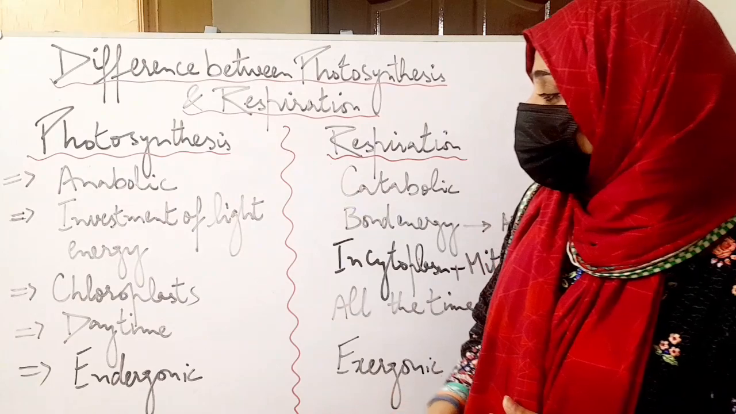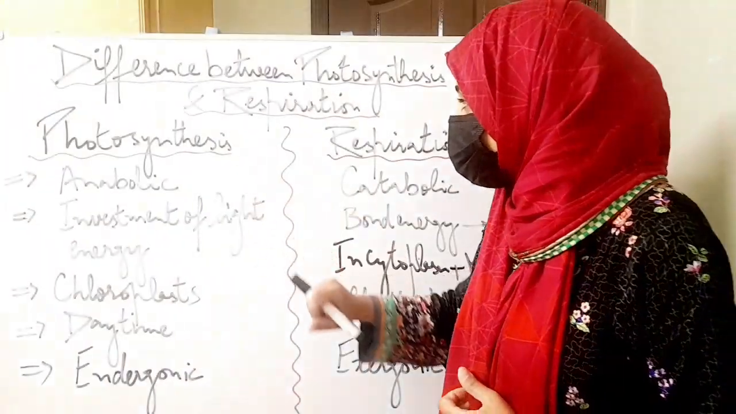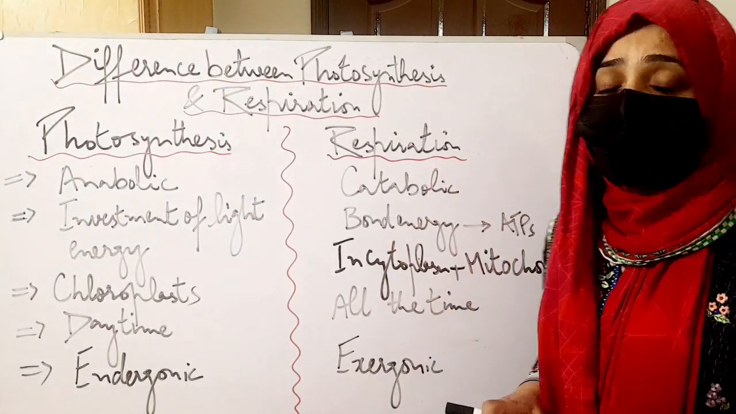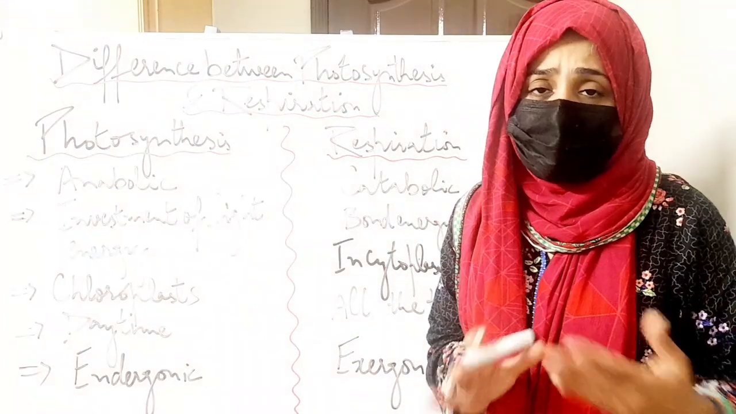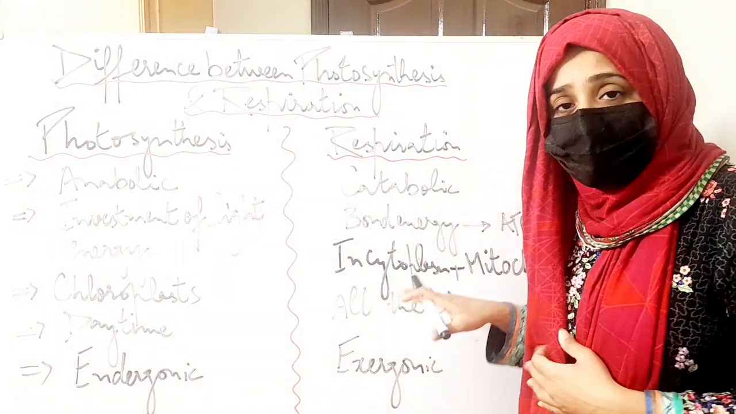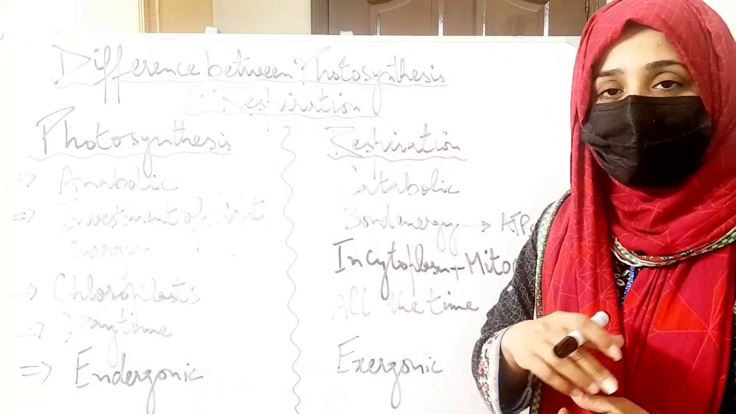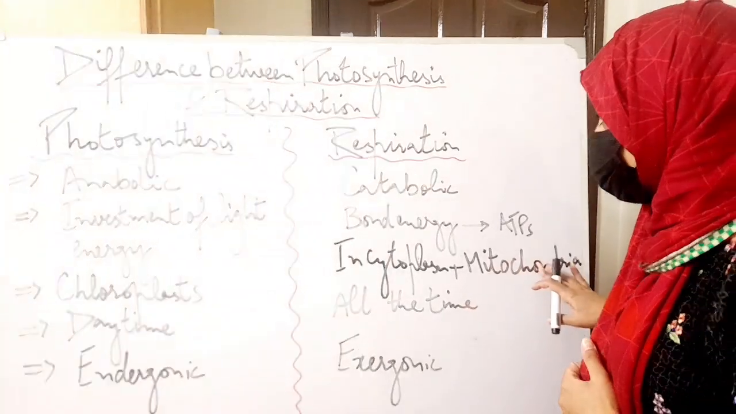Photosynthesis is a process that occurs in chloroplasts, that are specialized organelles for photosynthesis, whereas respiration takes place in cytoplasm, as we have discussed in detail in previous lectures, that glycolysis takes place in cytoplasm, whereas the Krebs cycle and electron transport chain take place in mitochondria.